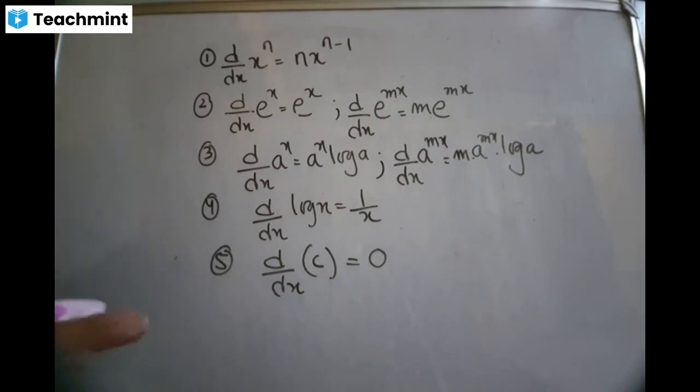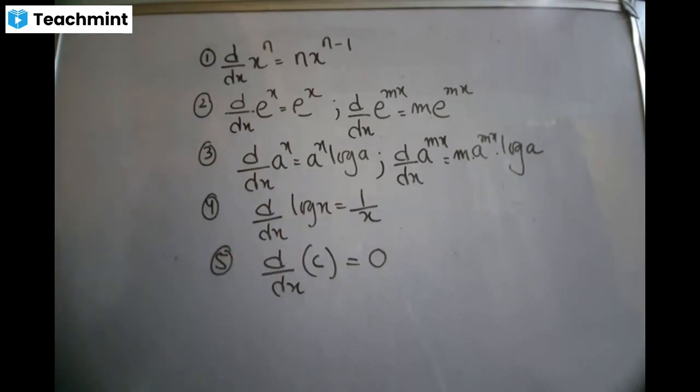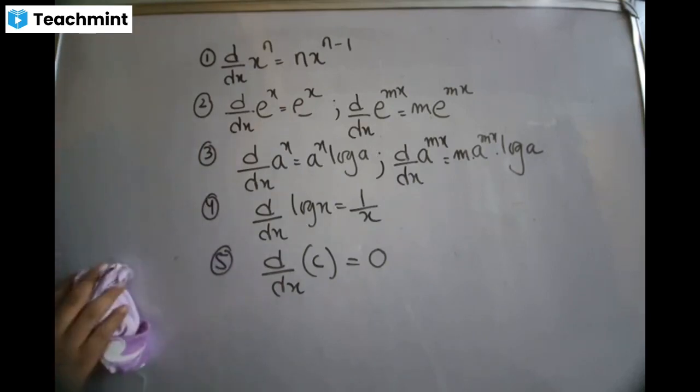And for your higher studies, if you don't know derivative, then forget about mathematics. I'm telling you. If you understand this, those who are taking science, it will be very helpful for you when you do physics also, because physics is entirely calculus, differentiation, integration. Because physics is all about what? Adding and subtracting, isn't it? Finding the volume of something, finding the area of something, right? Differentiation means we are breaking the function. Integration means we are joining and making it big. So these are the 5 formulas for algebraic, exponential, and log. So please take a screenshot of it.